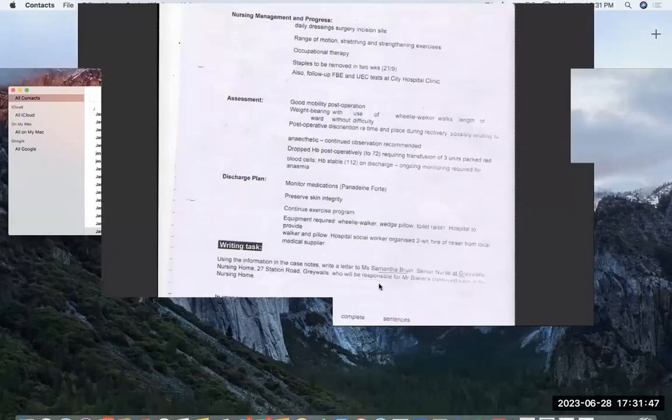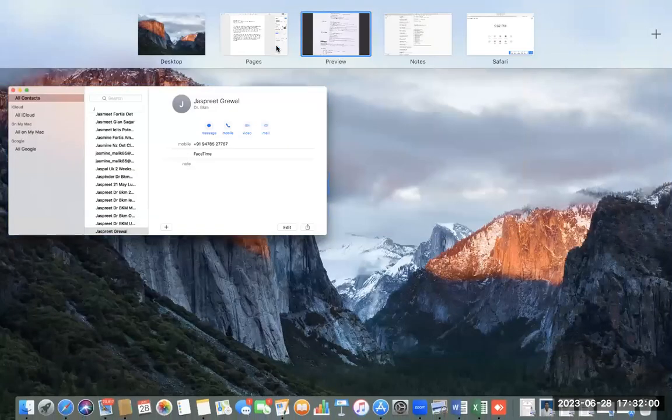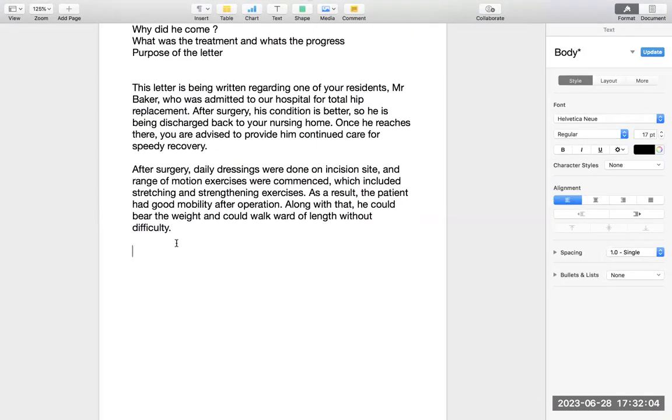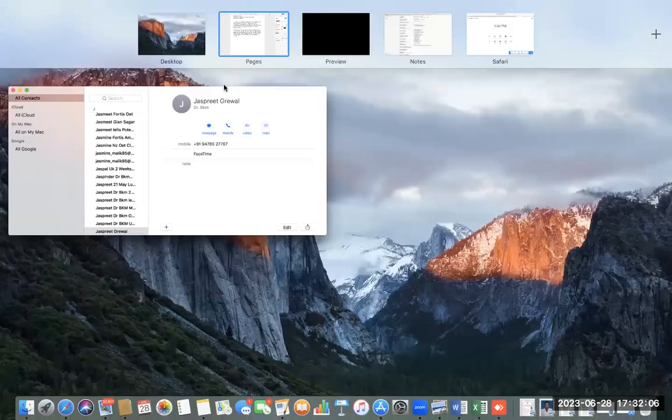Okay. I can also write this in the present. That is not a problem. Patient post-operative disorientation regarding time and place during recovery, possibly relating to the continued observation recommended. So these are the discharge plans now. So now I would write the discharge plan. It means I will make two paragraphs of discharge plan. That is where I am segregating the data. That is where I will try to make it simpler. You would have written it a little more difficult. I am trying to tell a simple method.